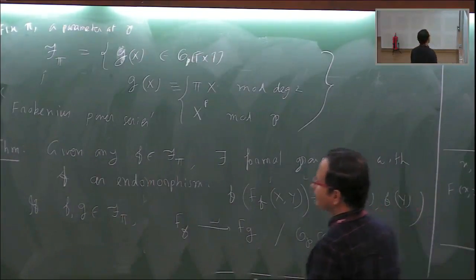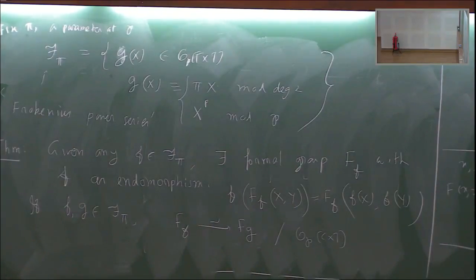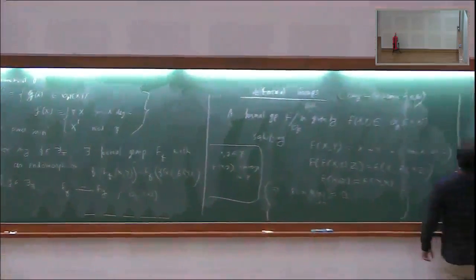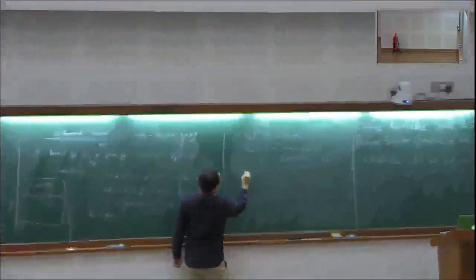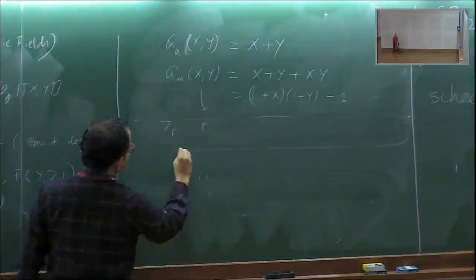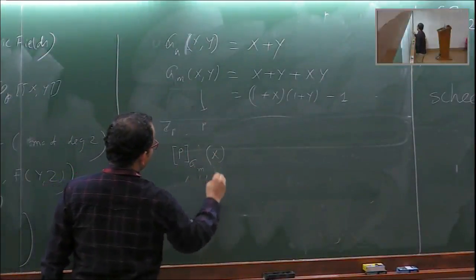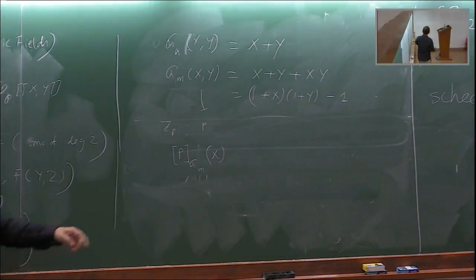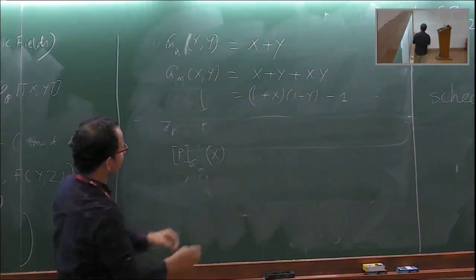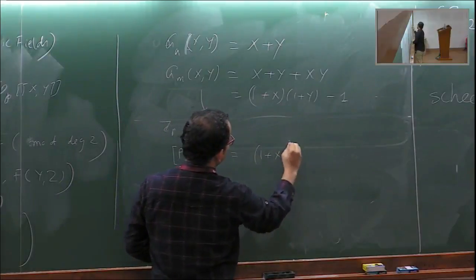But let me give an example. Okay, so maybe it's best to erase this. So, for example, let's see that this is a Lubin-Tate formal group for Z_p with prime p, with parameter p. Why? Because what will be [p](x)? It means I am adding x p times. So if I do it 2 times, it is like (1+x)^2 minus 1 if I do it twice.